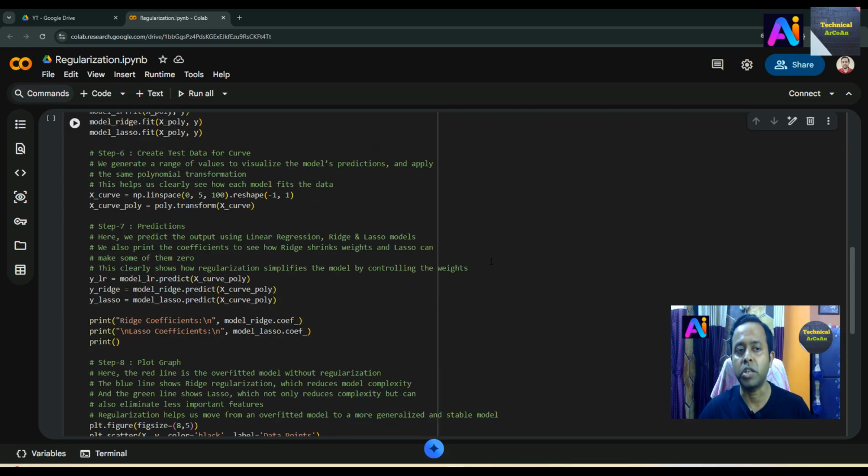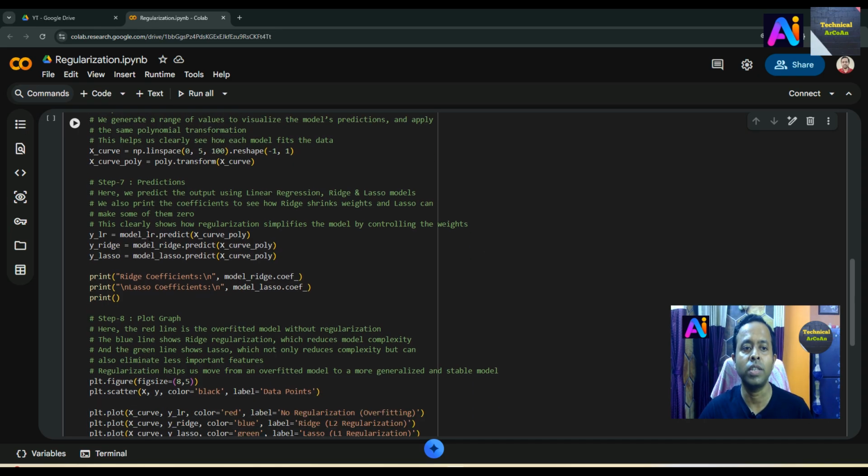Step 7 is predictions. So here we predict the output using linear regression, Ridge, and Lasso models. We also print the coefficients to see how Ridge shrinks weights, and Lasso can make some of them 0, and this clearly shows how regularization simplifies the model by controlling the weights. Okay, in that case we use the predict method for all the models, and then we print the Ridge coefficients and the Lasso coefficients.